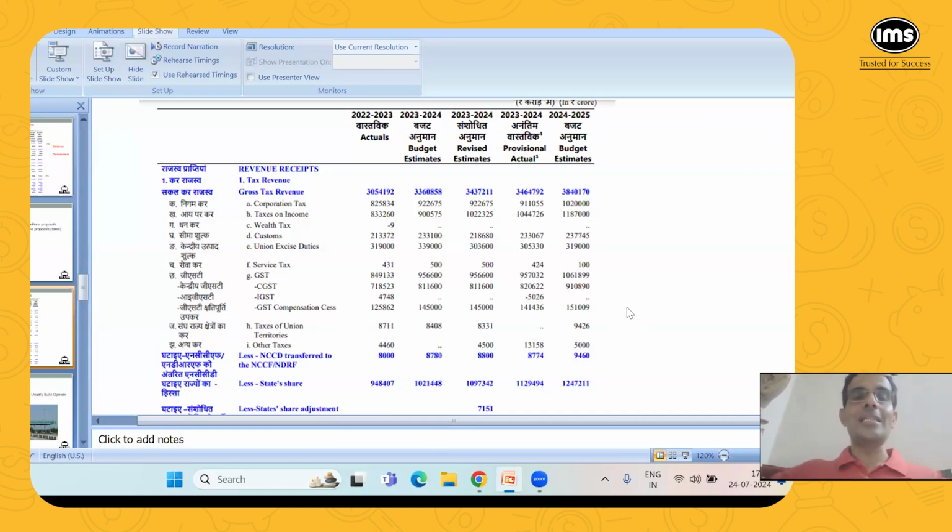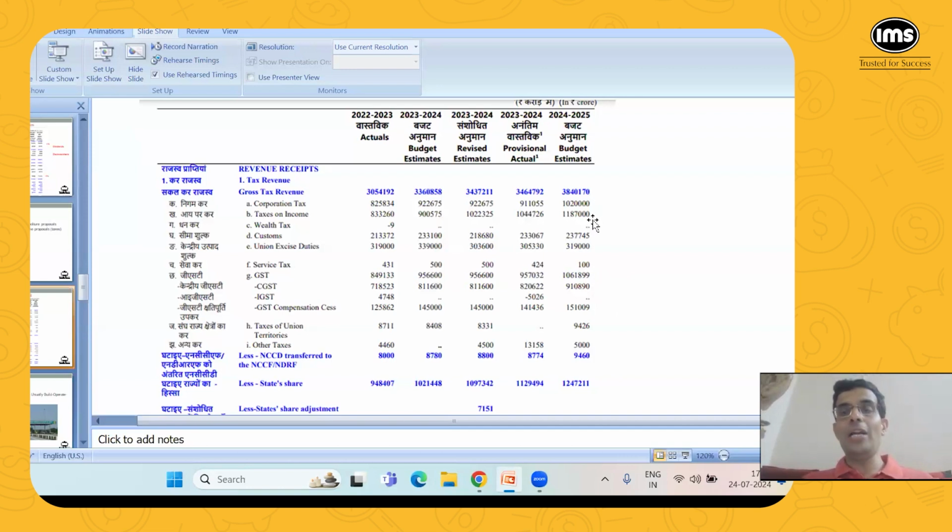So initially it was decided that GST compensation cess would be applicable for 5 years, up to 2022. But later on it was extended, and I don't know when it is going to end. But whenever you buy a car, or say even those Bisleri and other aerated waters, or say cigarettes, for some items like this, additional GST, that is GST compensation cess, is imposed. So what does the government of India do with that? It collects this amount and then distributes it to the state governments if there is a shortfall in revenue. So this is GST compensation cess.